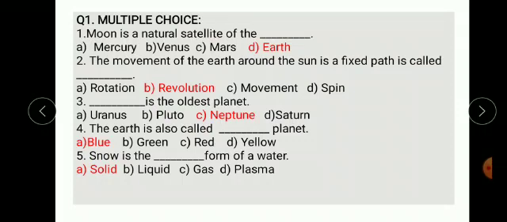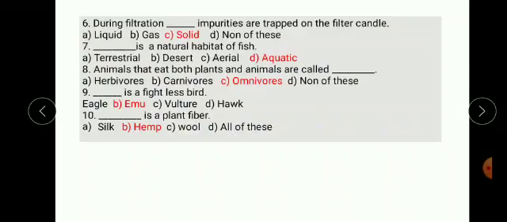Next one. Snow is the dash form of water. Options are solid, liquid, gas and plasma. The correct option is solid. Snow is the solid form of water.